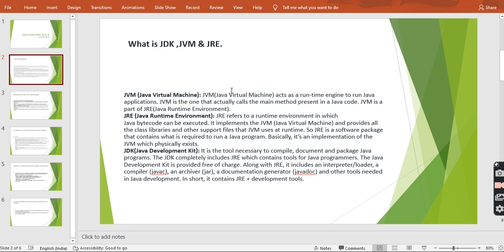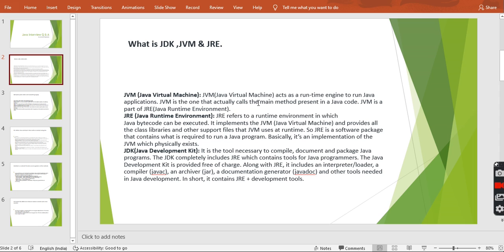I will explain a bit more about the JVM. JVM is the Java Virtual Machine that acts as a runtime engine to run the Java application. It's the backbone of the Java program. With the help of JVM, we can run our Java program. JVM actually calls the main method present in the Java code. So guys, I will discuss classes, methods and attributes, and how we can create a simple Java program and create the object, which we can execute via the JVM.